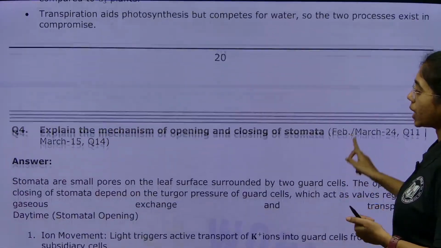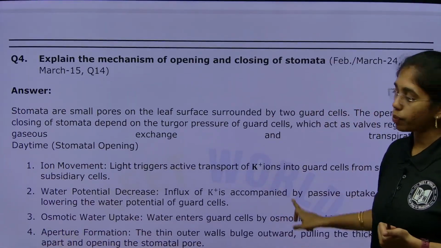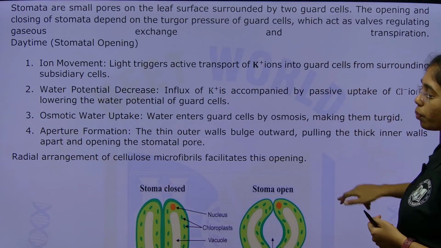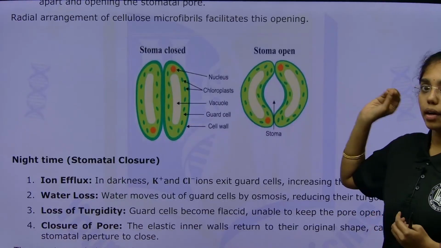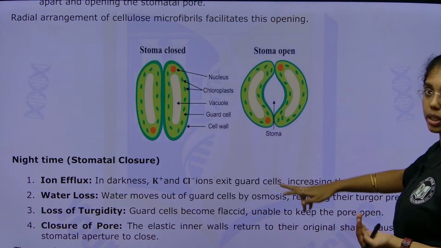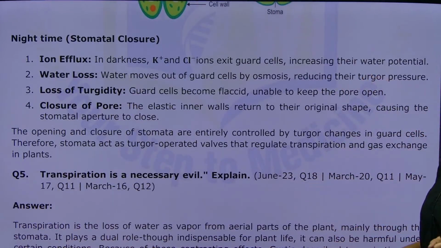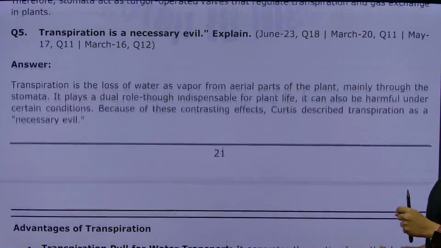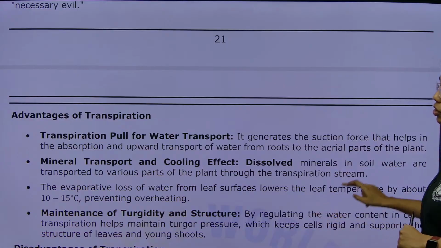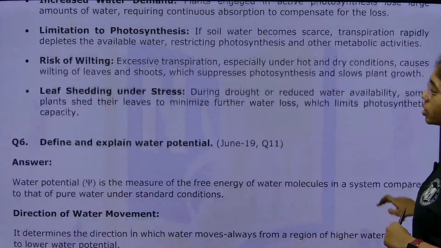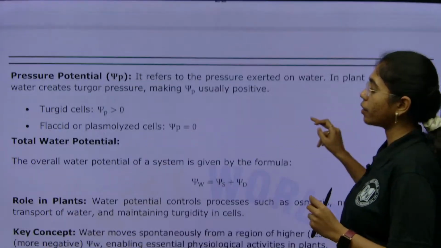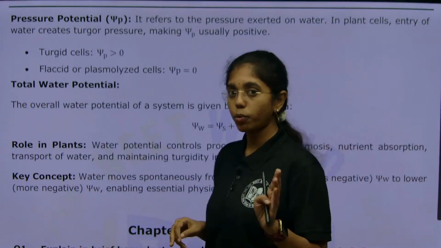Next is to explain the mechanism of opening and closing of the stomata. Remember all the points, give 4 points for opening and 4 points for stomatal closure, and a diagrammatic representation, wherever you are comfortable presenting the diagram, but give out the points accurately. Next is transpiration is a necessary evil: what are the advantages and disadvantages of transpiration? Next is water potential. These are the 6 questions to be highlighted from the chapter of transport in plants.